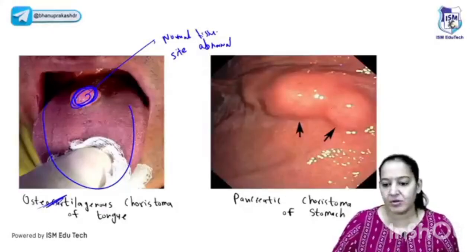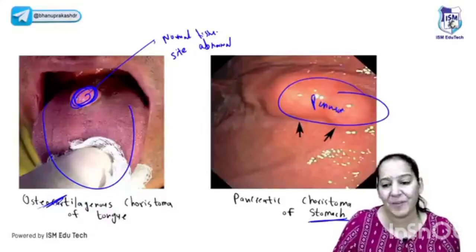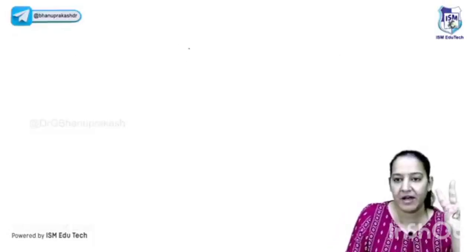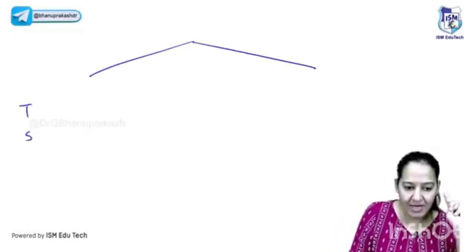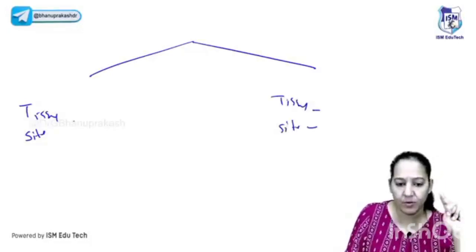Here also you can see we are doing an endoscopy of the stomach. In the stomach, we found a mass that is pancreas. Pancreas is not present inside the stomach normally. It's absolutely normal pancreas. The only thing, the site is abnormal. So say the two things we have learned. Say about the tissue, say about the site. Tissue and site. What do you say? What is normal? What is abnormal?